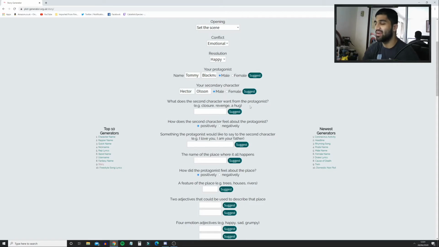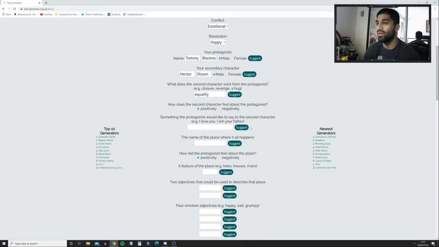What does the second character want from the protagonist? E.g. closure, revenge, a hug. Let's suggest. Equality. Interesting. A fight. Ooh. A Wi-Fi code, a phone number, a pencil, equality. All right, let's go with equality.